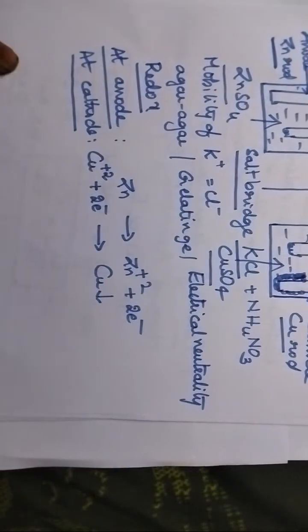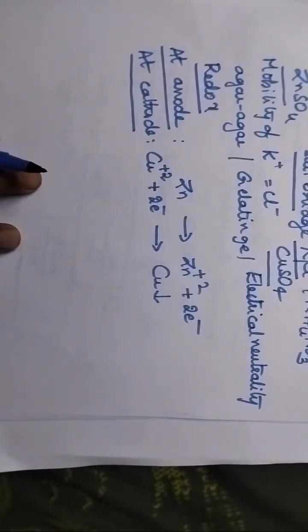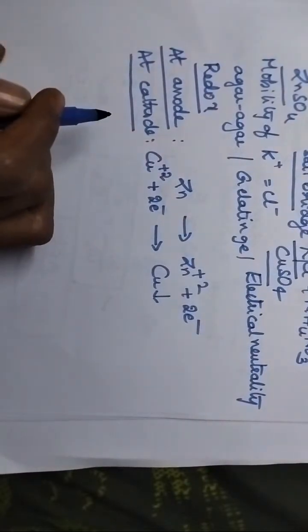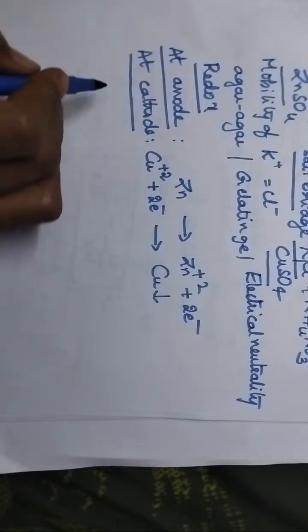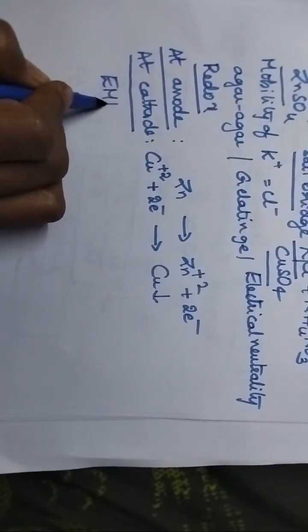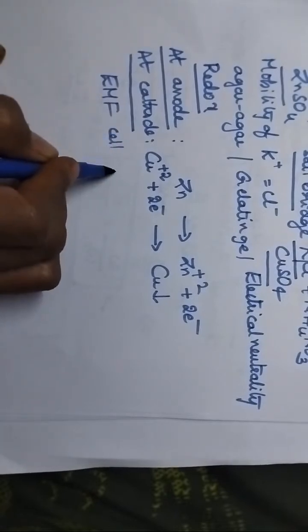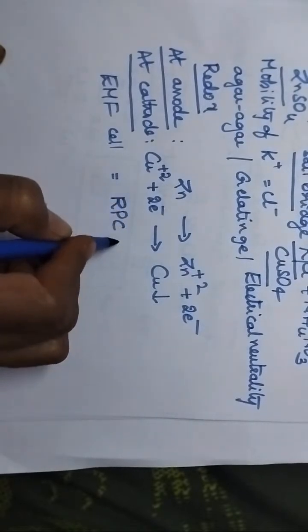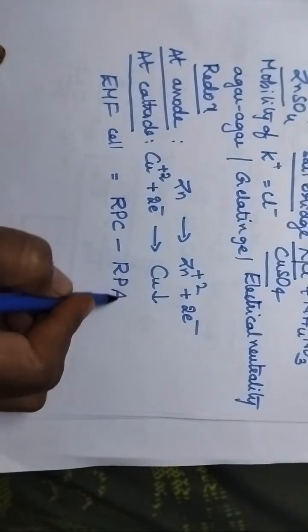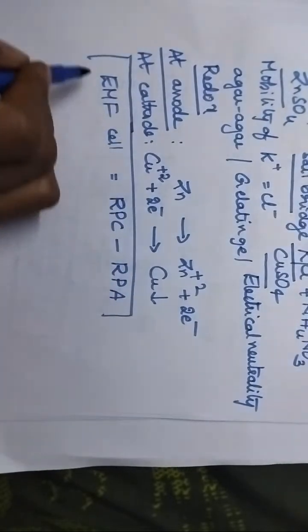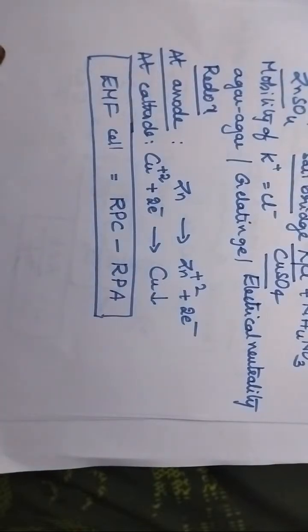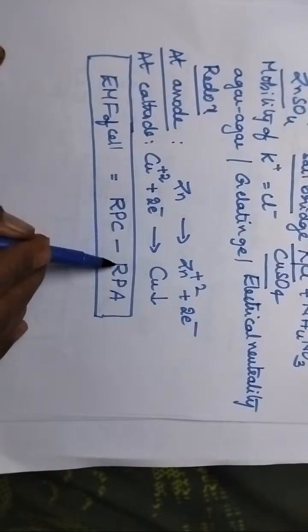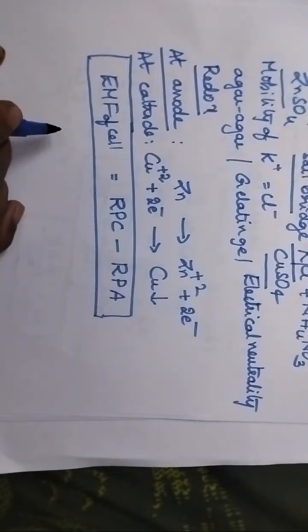So here we can calculate how much electrode potential, that means the EMF of the cell. We can calculate the EMF of the cell. So the EMF of the cell is equal to reduction potential of cathode minus reduction potential of anode. So the amount of current produced in a galvanic cell can be calculated by using the formula: EMF of cell is equal to reduction potential of cathode minus reduction potential of anode.